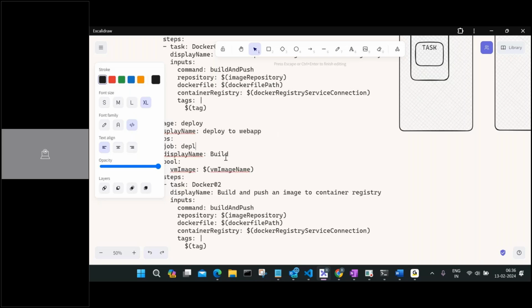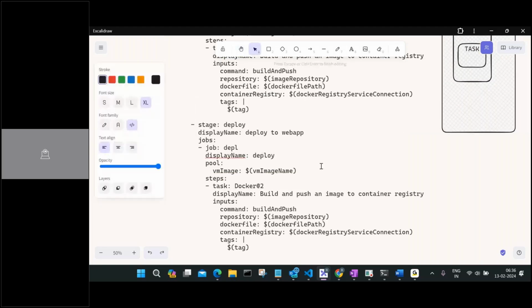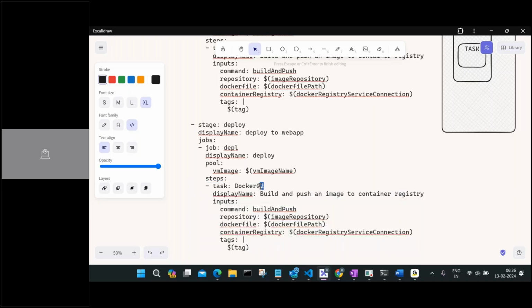And then you're saying build, again deploy. Now this is the task which you have created, but this task is only for building the Docker image. Now you are done with the Docker image building. You don't want to build the image anymore. You want to change this task from Docker to web application. You can type web application deployment here, but you don't have to type anything because this is automatically given to you in the pipeline.